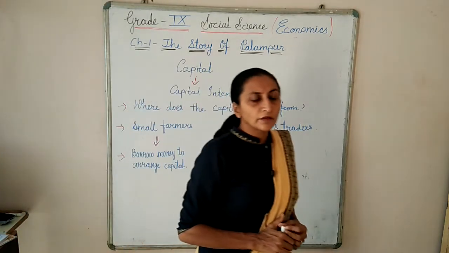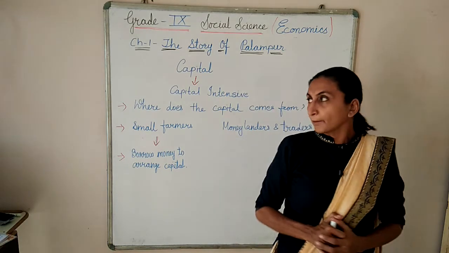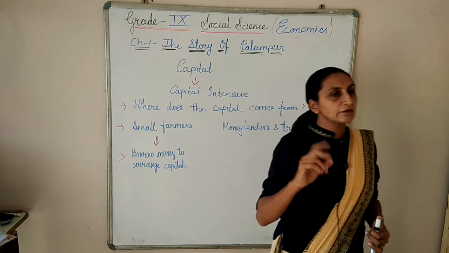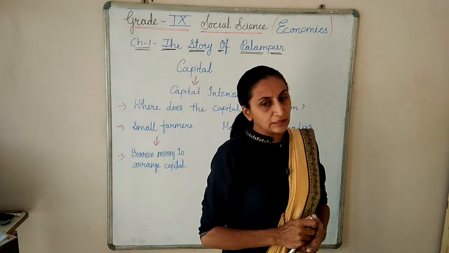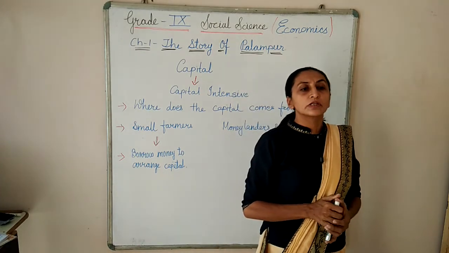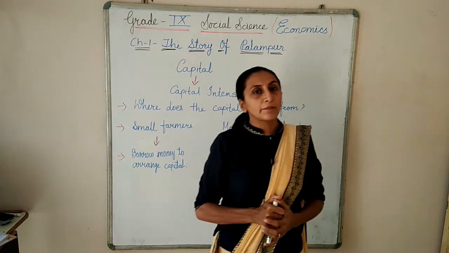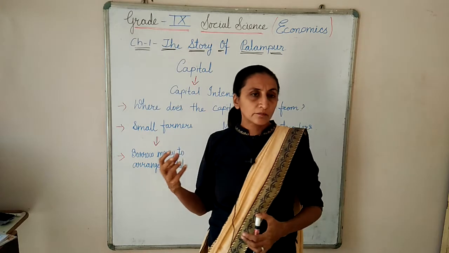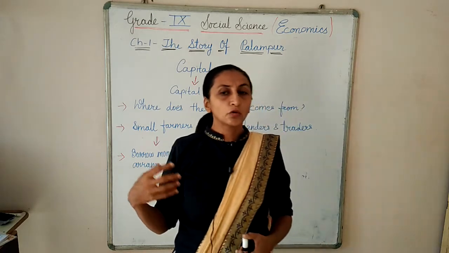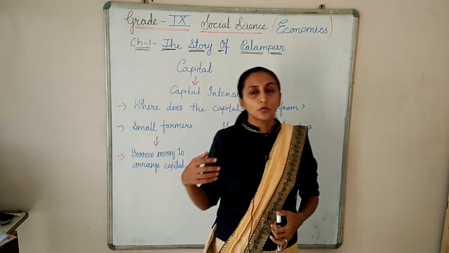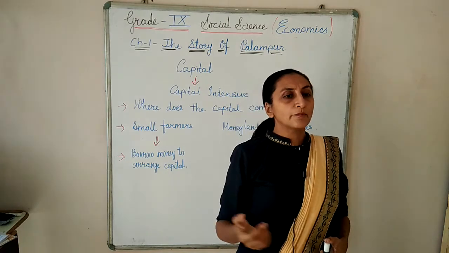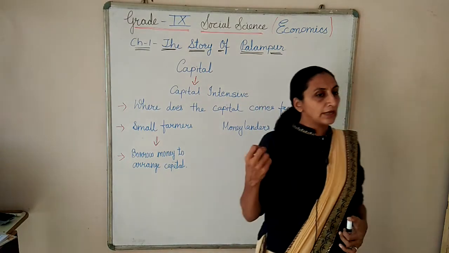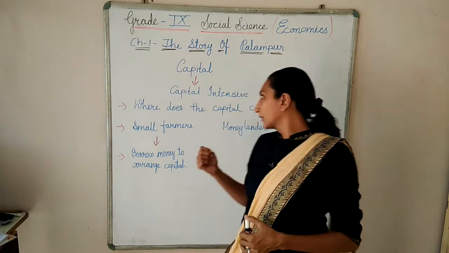After that, now after the labor, we will see about the capital. So the capital is a very important thing. You know, there is fixed capital and working capital. Fixed capital means land, machinery, all are counted as fixed capital. And working capital means cash in hand. Suppose you want to buy the seeds. Suppose you want to pay the laborers. Suppose you want to pay your water bill. All such things you have to pay in cash. So you need the cash in hand. That is your working capital.